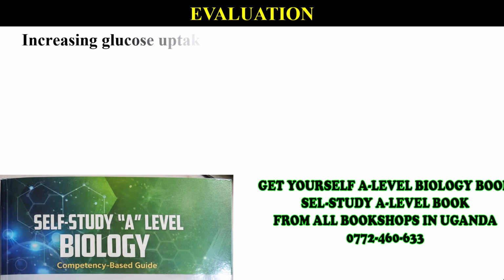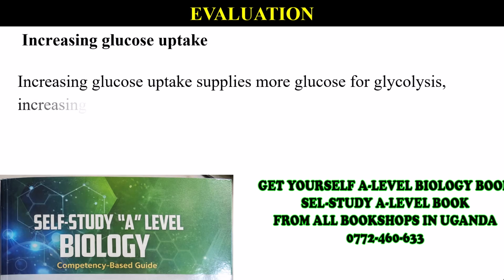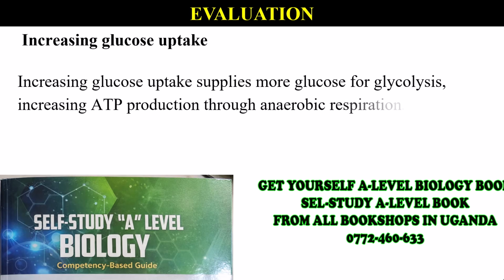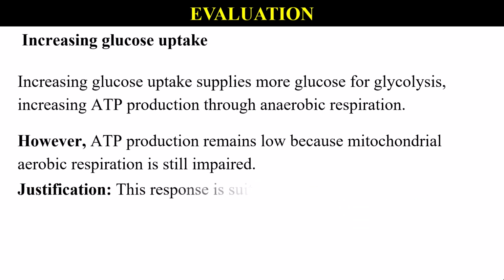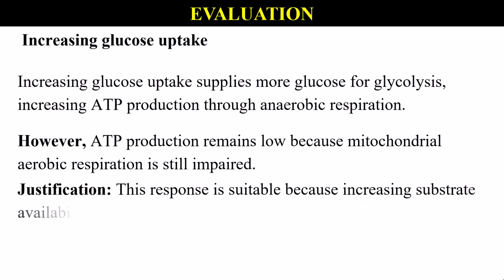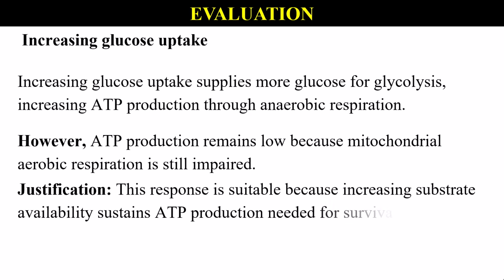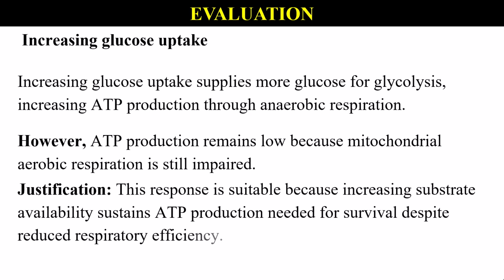Increasing glucose uptake. Increasing glucose uptake supplies more glucose for glycolysis, increasing ATP production through anaerobic respiration. However, ATP production remains low because mitochondrial aerobic respiration is still impaired. Justification. This response is suitable because increasing substrate availability sustains ATP production needed for survival despite reduced respiratory efficiency.